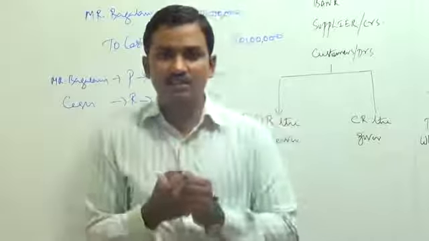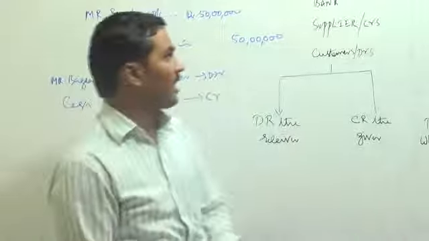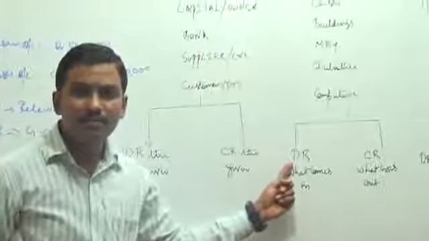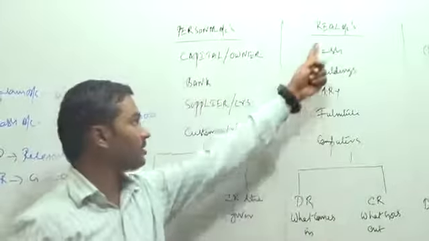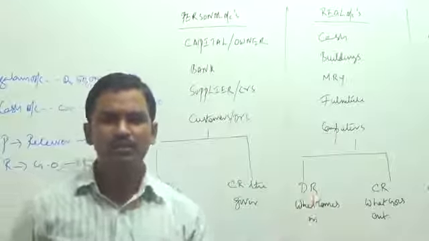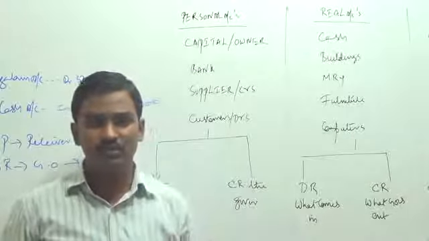Cash is coming into the business. Cash, what is your nature? Cash is a real account. It is coming in, that is why it has to be debited in the books of accounts of the business. Cash, real account, coming into the business, that is why it has to be debited. Who gave this money to the business now? Bank has given this money to the business.